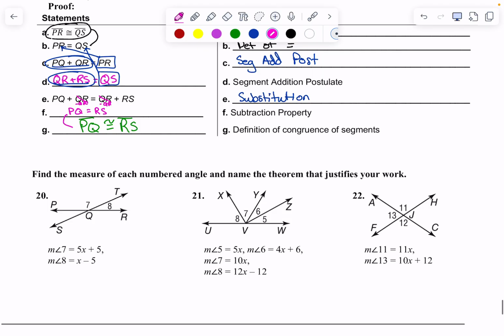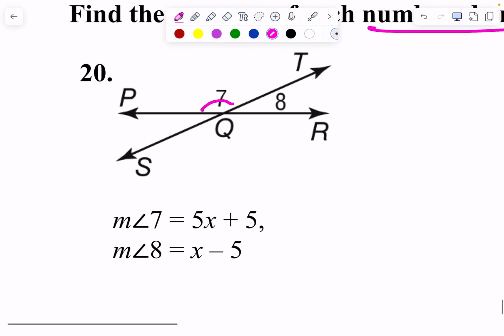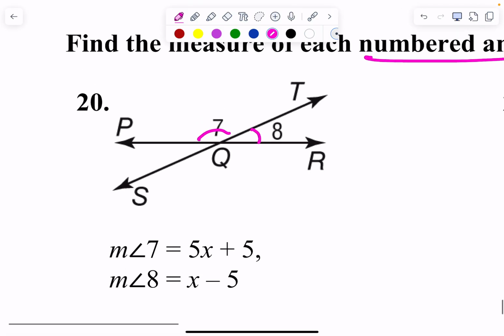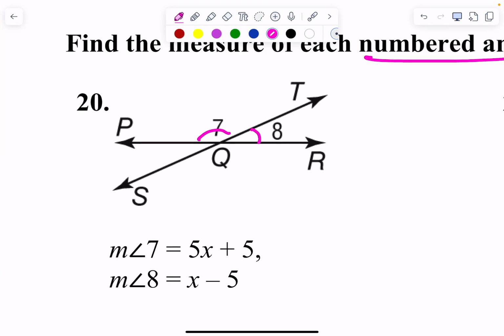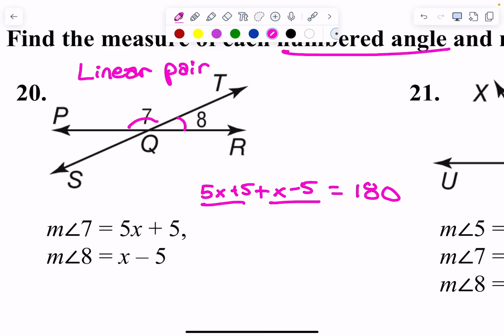All right, next. Find the measure of each numbered angle and name the theorem. Okay, so number 20, we have angle 7 and angle 8. First and foremost, let's do the theorem first. 7 and 8 are what kind of angles? They're supplementary, but what else are they? Nope, they're not vertical. They are a linear pair. Okay, so that means 7 and 8 are going to add up to be 180. So 5x plus 5 and x minus 5 add up to be 180.